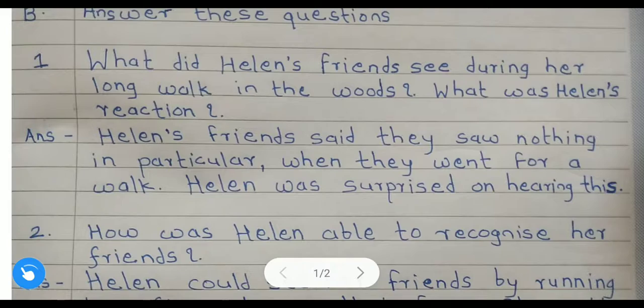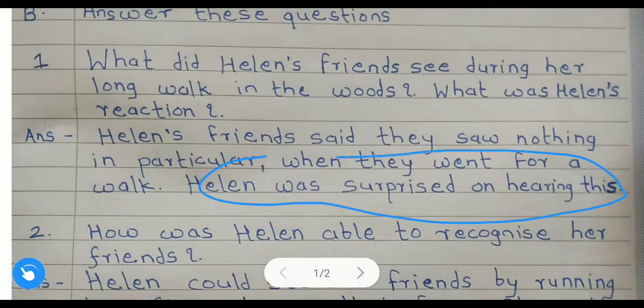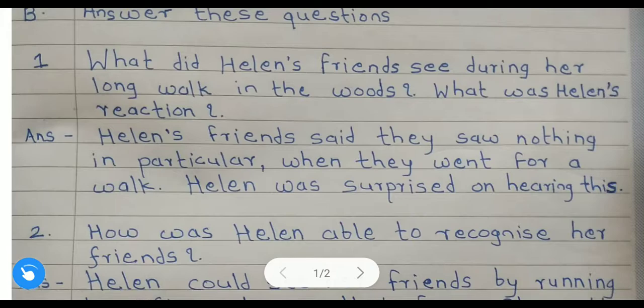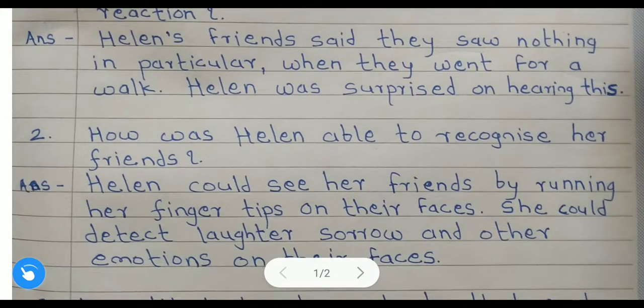After listening to their answer, she was very surprised. So her reaction was that she was very surprised on hearing this, because she thought, how is it possible that even though they have their vision, eyesight, still they could not find anything interesting in the forest.